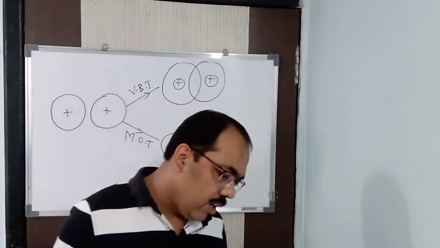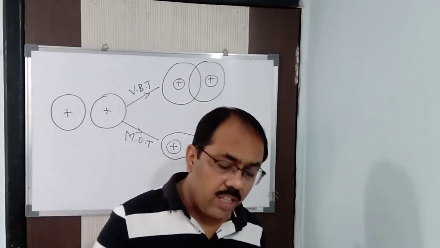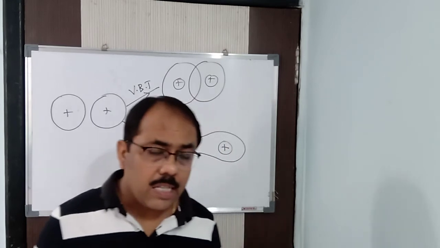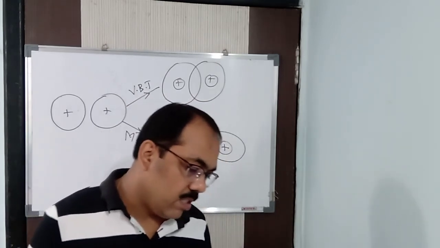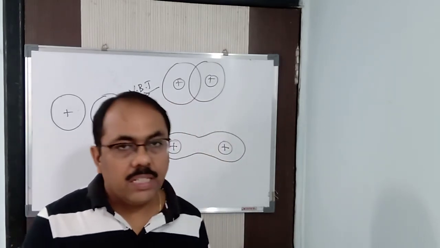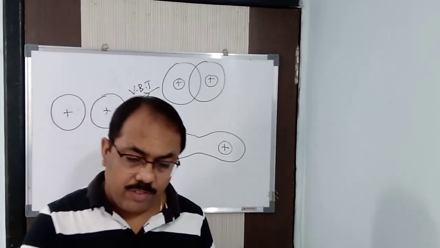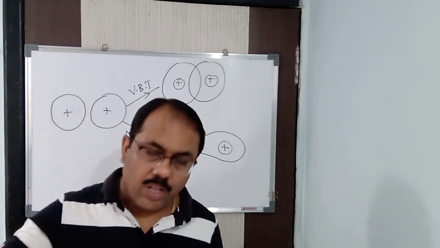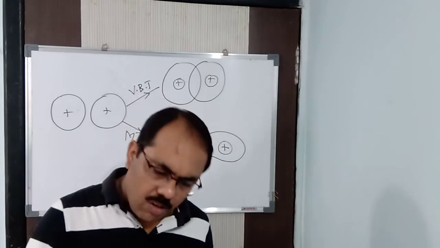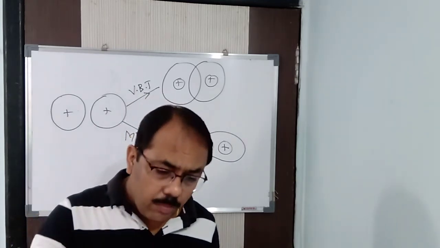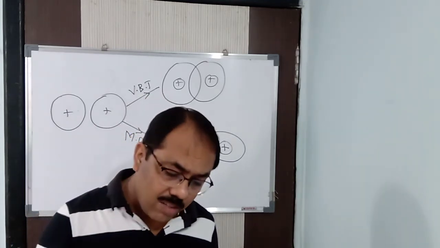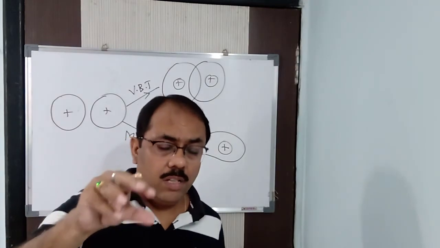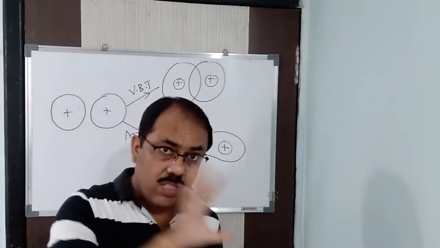Clear? Next, molecular orbitals are arranged, I have told you already, I am just repeating, in the increasing order of their energies. They are filled in the same way as in atomic orbitals. In atomic orbitals we do 1s, 2s, 2p, 3s. Here also the same thing in the case of molecular orbitals. First bonding, then anti-bonding. So sigma 1s, sigma star 1s, sigma 2s, sigma star 2s.